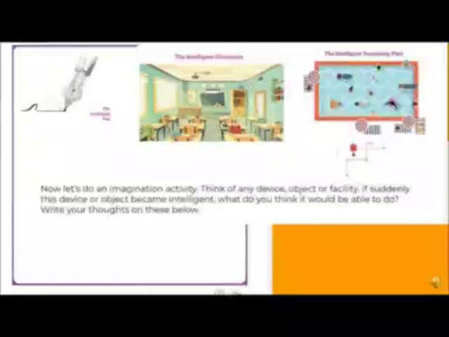Suppose I have given three examples, like there could be an intelligent pen, an intelligent classroom, or a swimming pool, or it could be anything, your favorite toy, etc. A pen, you just open it, you write with it, you keep it in your pencil box. That's one thing. Suppose you have an intelligent pen, so imagine all the things that pen could be able to do. So you just take a paper and draw the object, and annotate all the things you expect that object to do.